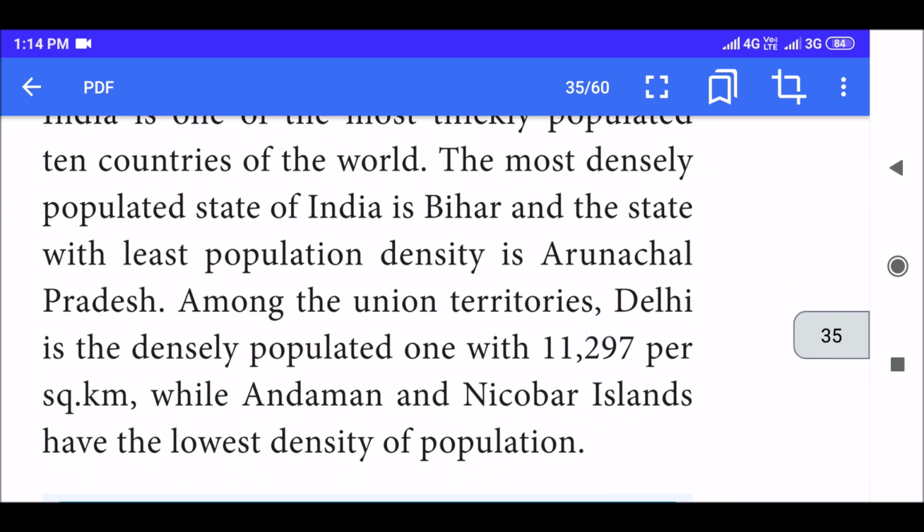Earlier we spoke about population, so don't get confused. Now we are speaking about population density. Among the union territories, Delhi is densely populated with 11,297 per square kilometer, while Andaman and Nicobar Islands have the lowest density of population.